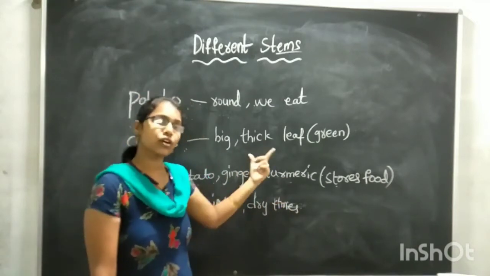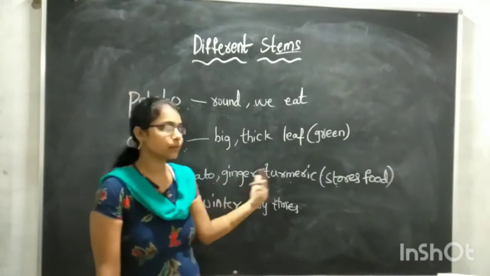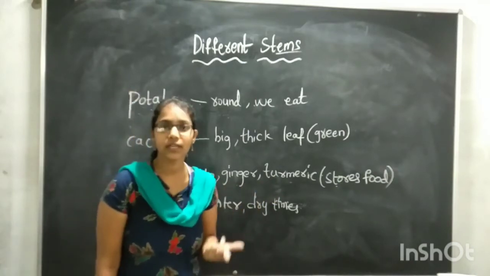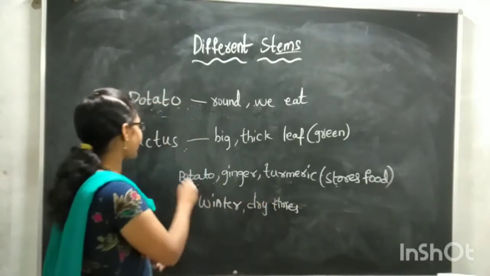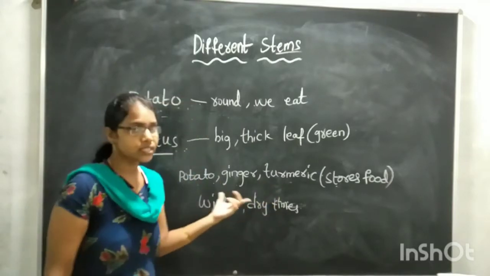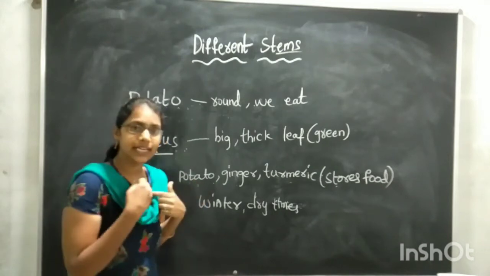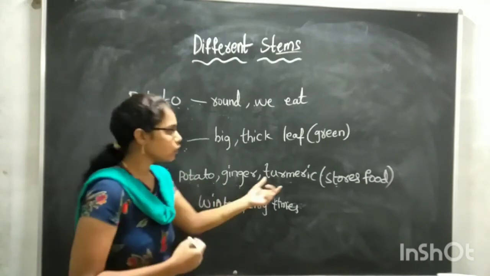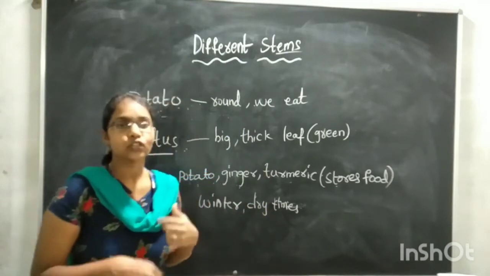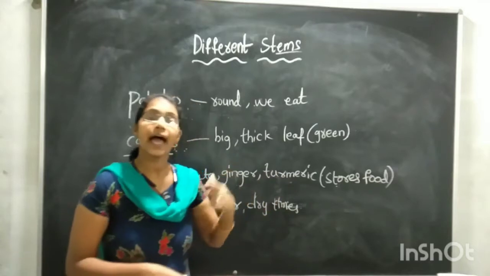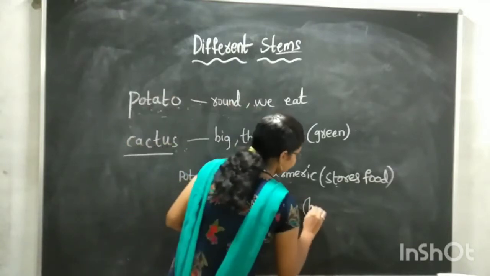So what is the function of the ginger, potato and turmeric plant stem? They will store the food. And we will use these as our food, children. Potato we will eat, ginger we will eat, and turmeric also we will eat. So why are we eating them? Yes, this is healthy food for us.